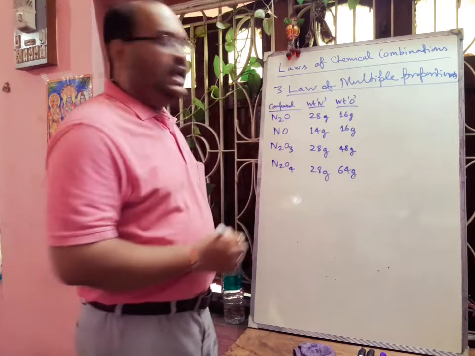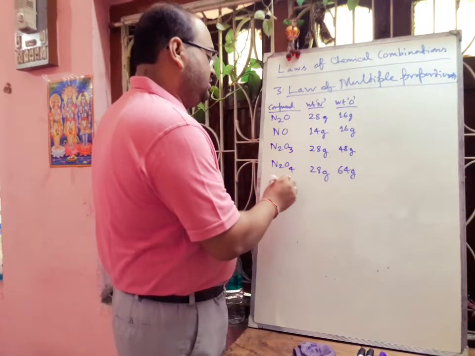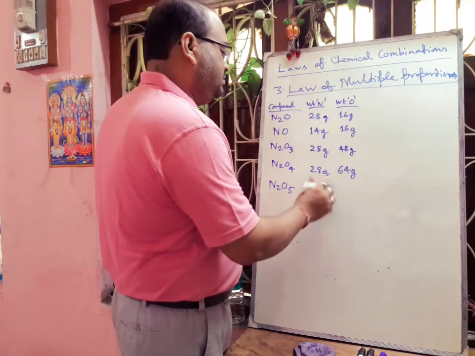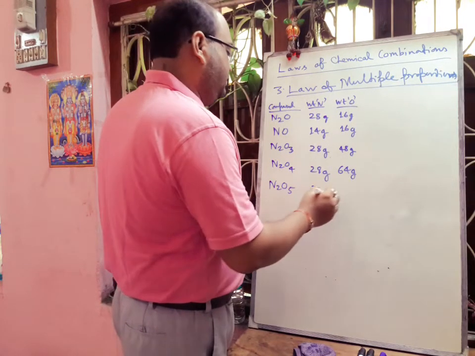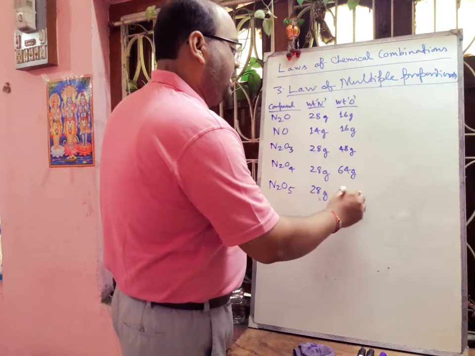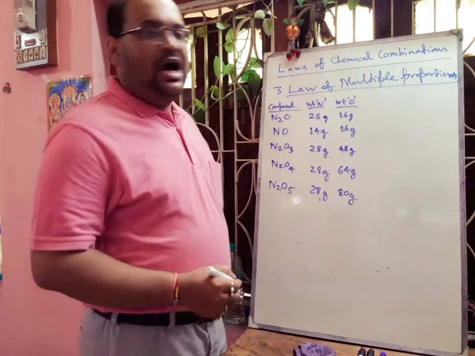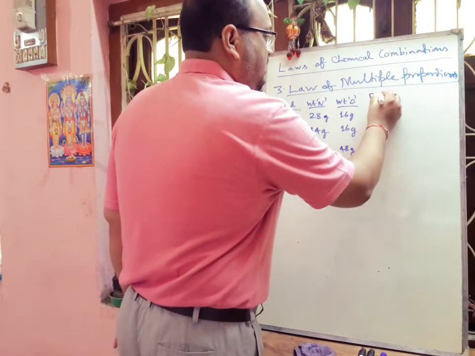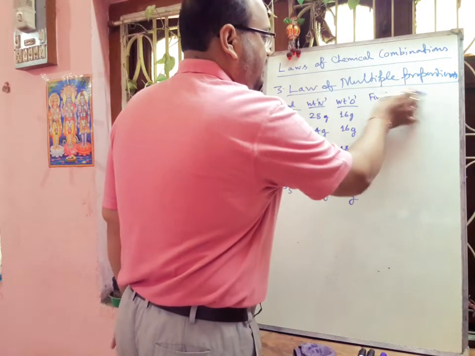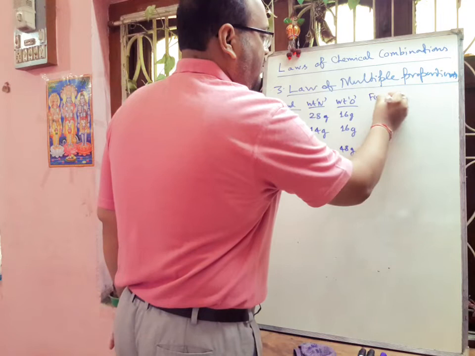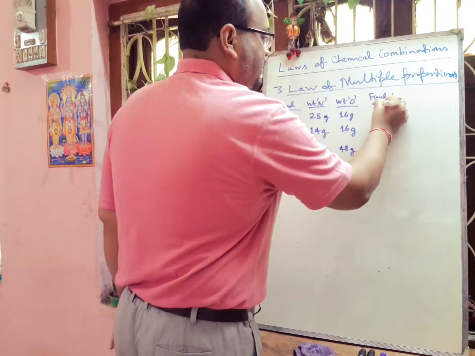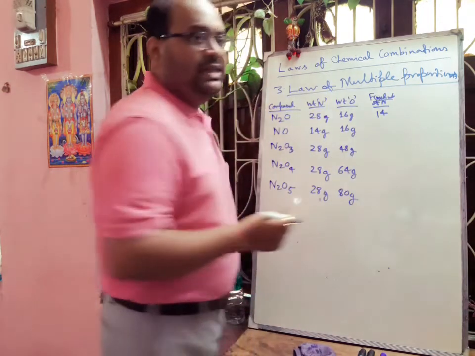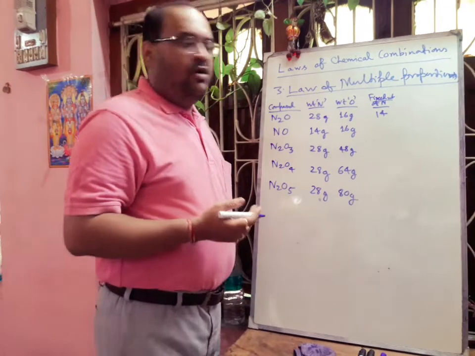Next we will take N2O5, nitrogen pentoxide. Here nitrogen 28 gram and oxygen 80 gram. Now here we have to take the fixed weight of nitrogen. So the fixed weight of nitrogen, in each case we are taking 14 gram. So what will be the weight of oxygen combined?